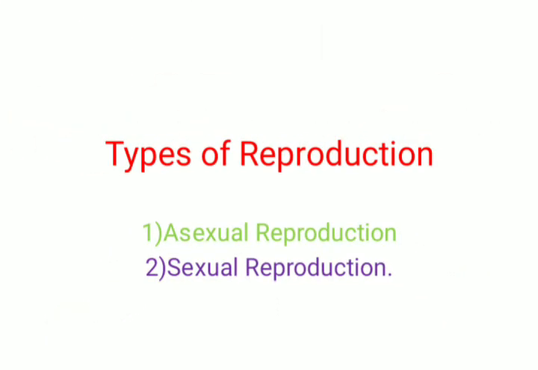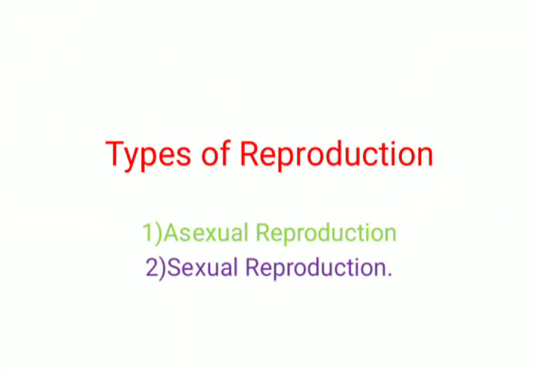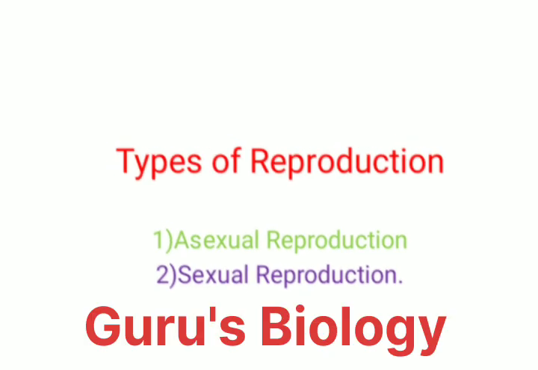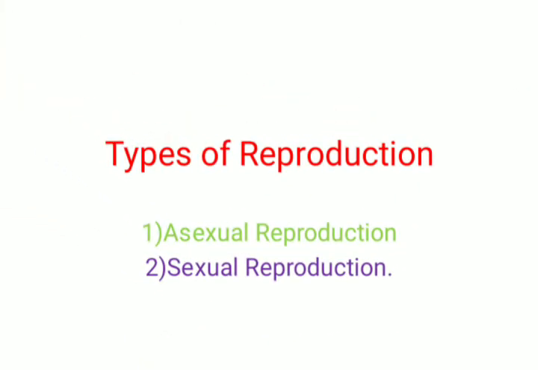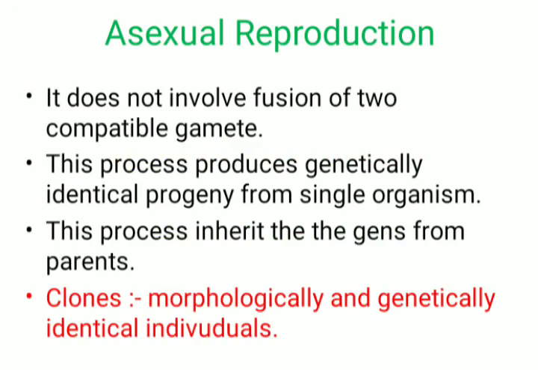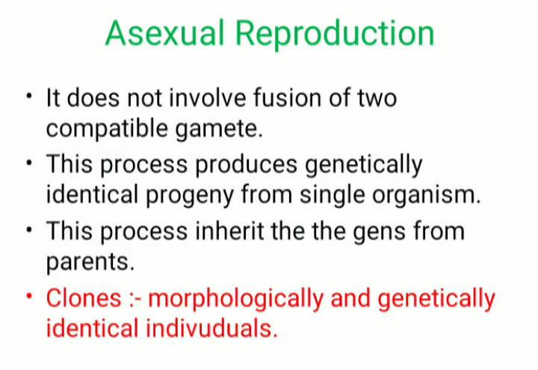In today's lecture we are going to learn about types of reproduction. There are two types of reproduction. First one, asexual type of reproduction, and another one is the sexual type of reproduction. Let's start with the asexual type of reproduction. Asexual reproduction does not involve the fusion of two compatible gametes.